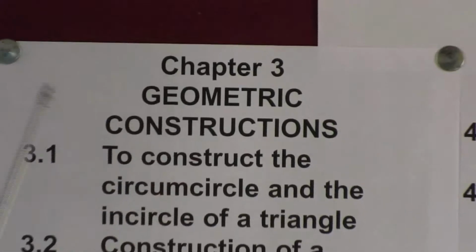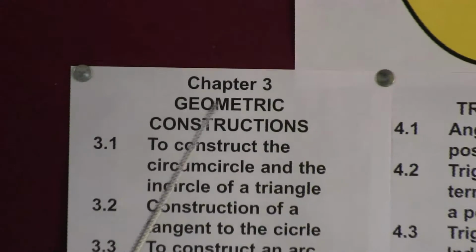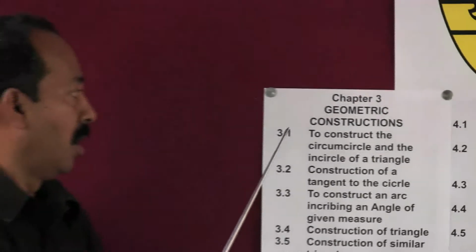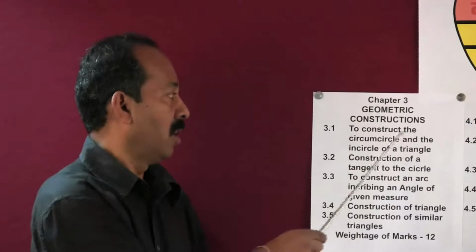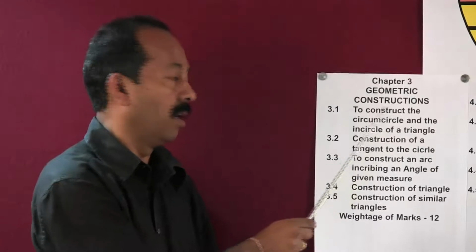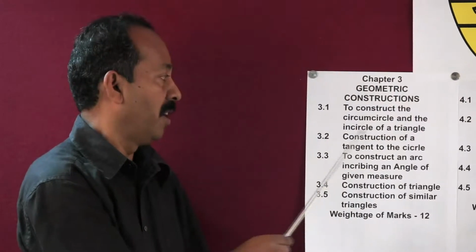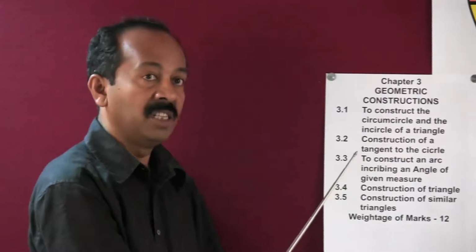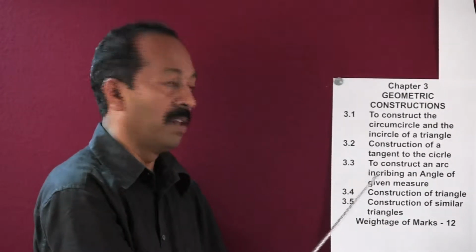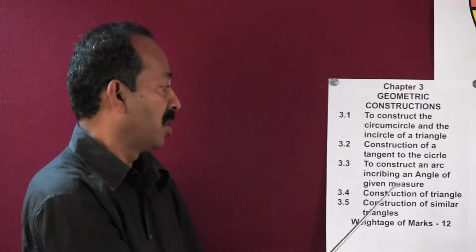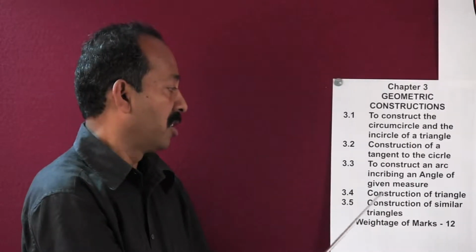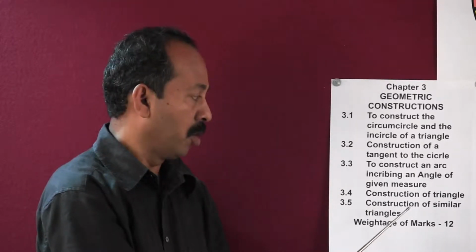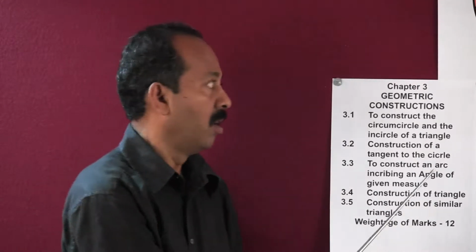Chapter 3, the name of the chapter is geometric constructions. Let us go through the important contents of this chapter. To construct the circumcircle and the incircle of a triangle. Construction of a tangent to the circle. To construct an arc inscribing an angle of given measure. Construction of triangle. Construction of similar triangle, and the weightage of marks for this particular chapter is 12.